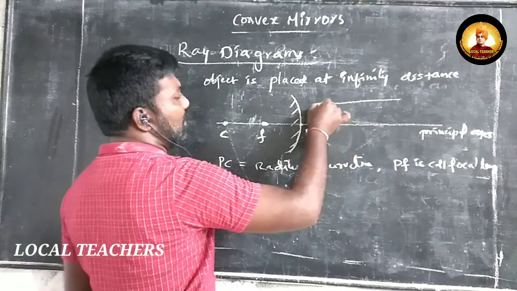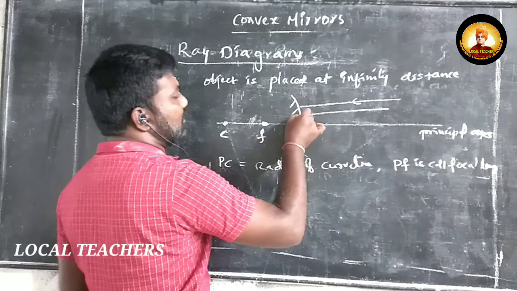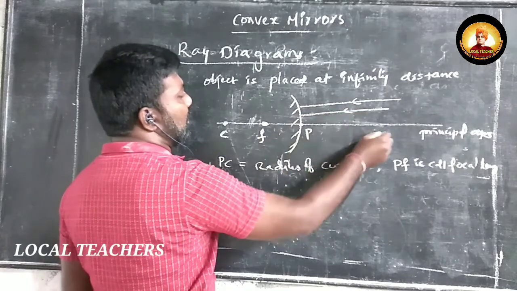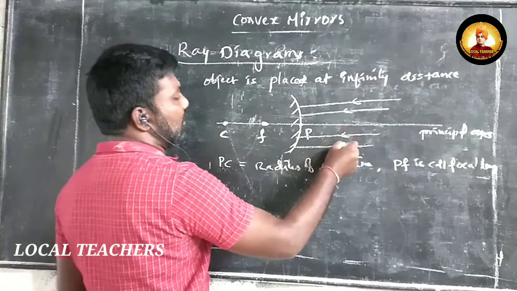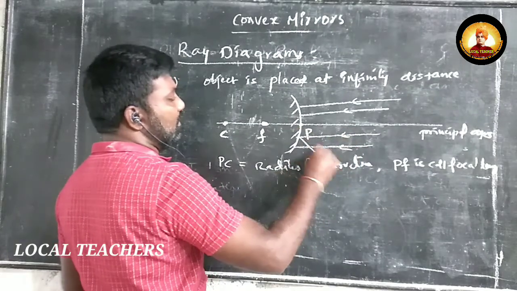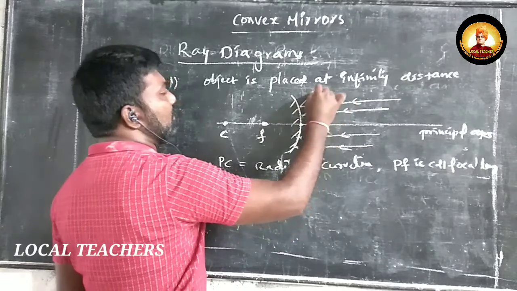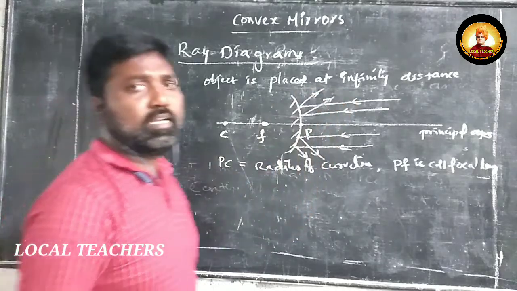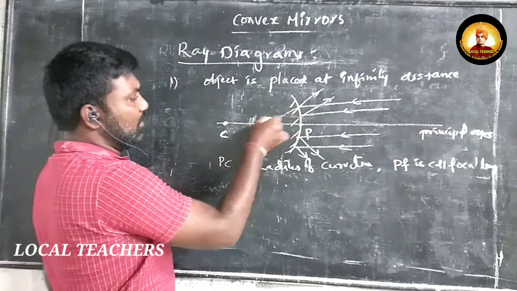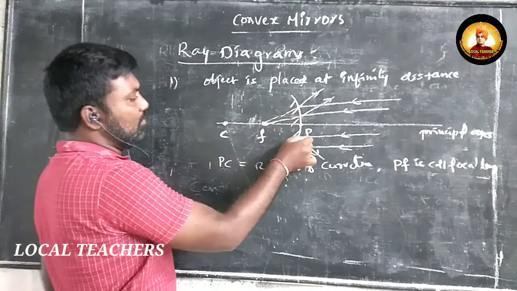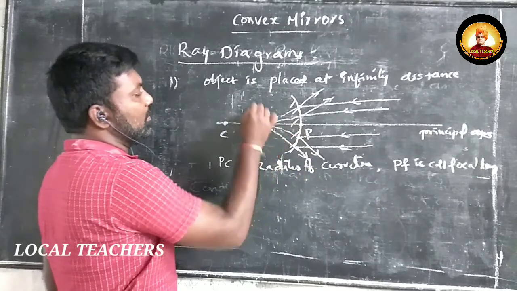So when the object is distant, at infinity distance, the incident rays travel parallel to the principal axis. In this way, the incident rays will come and they will diverge. If we extend the reflected rays back of the mirror, they will meet at a common point.